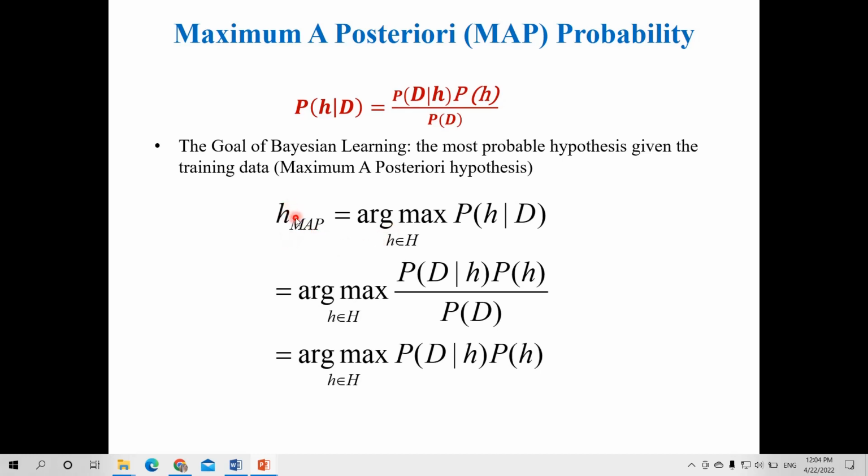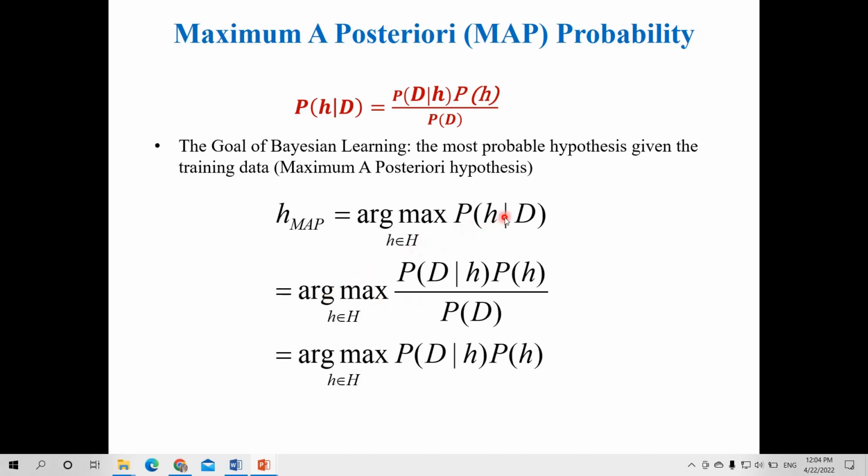So H_MAP, that is maximum a posteriori, is equal to argmax over h belonging to the space capital H of the probability of hypothesis function h given D. So if we have n hypothesis functions in the hypothesis space capital H, then we find the probability of each and every hypothesis function, and we choose the one which has the maximum probability.